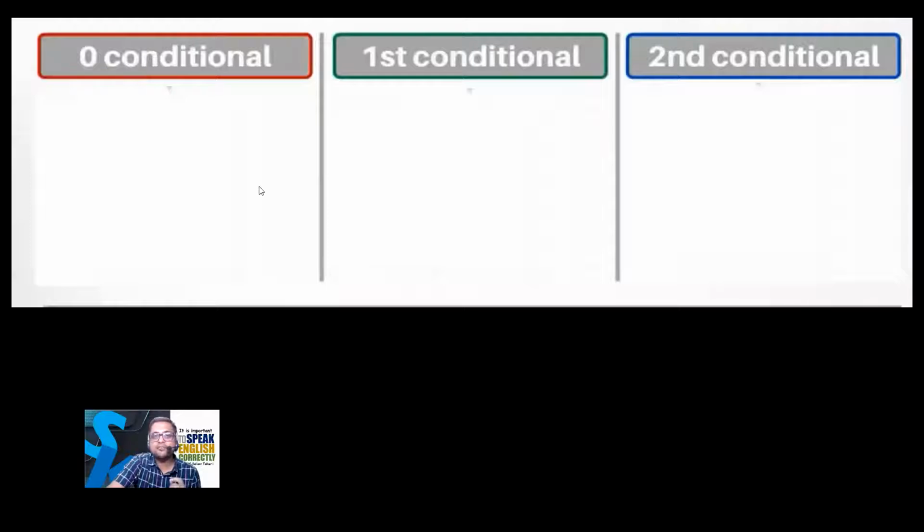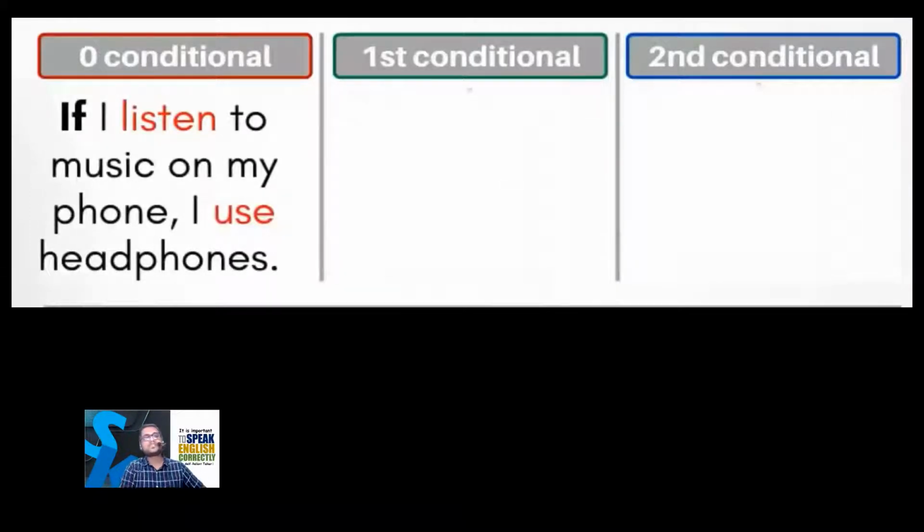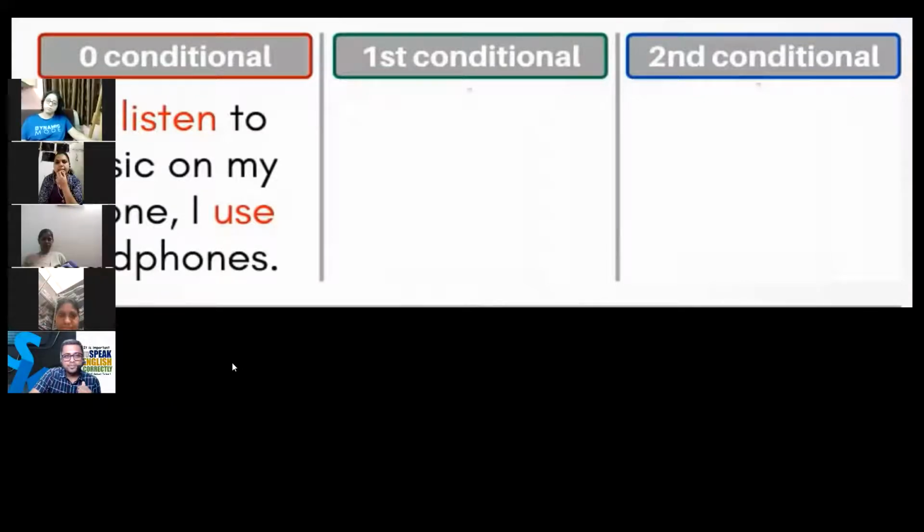Okay, so these are the differences between zero conditional and first conditional and second conditional. Suppose the zero conditional is, if I listen to music on phone, I use headphones. Suppose the same sentence you have to speak in conditional 1, then what will be the sentence?